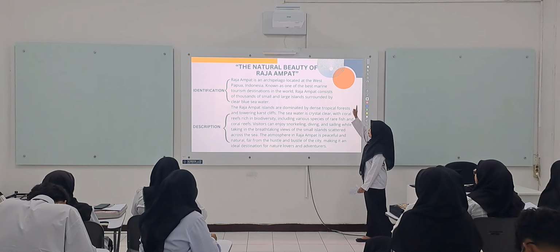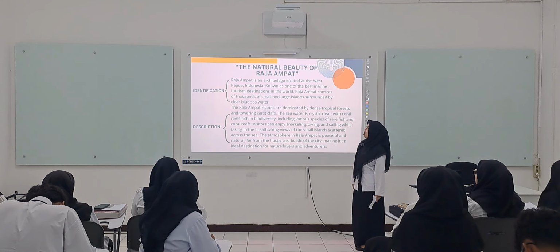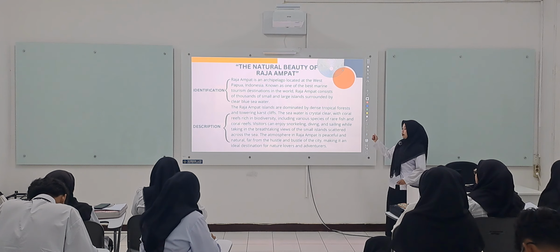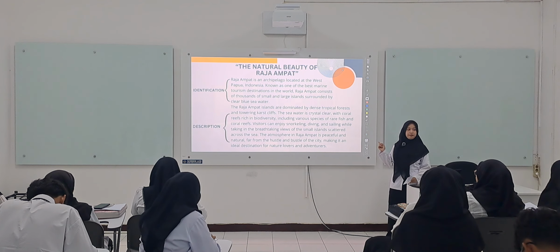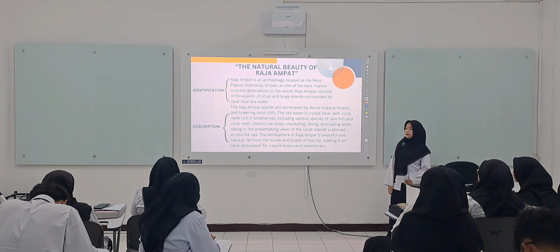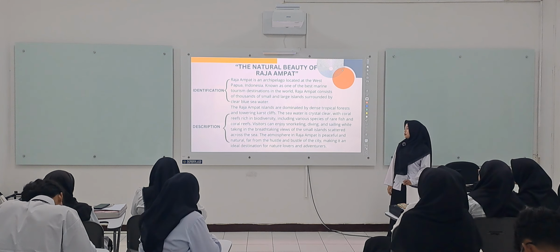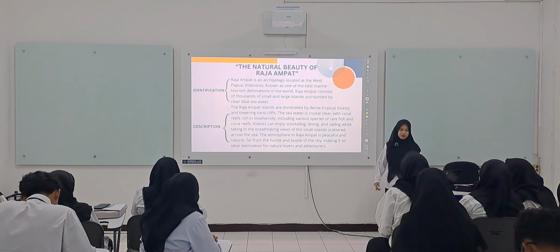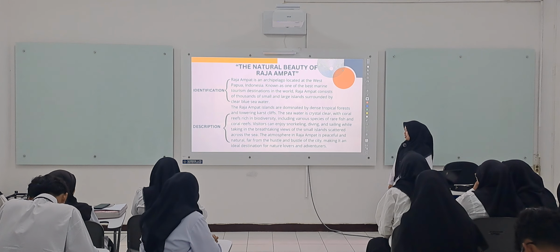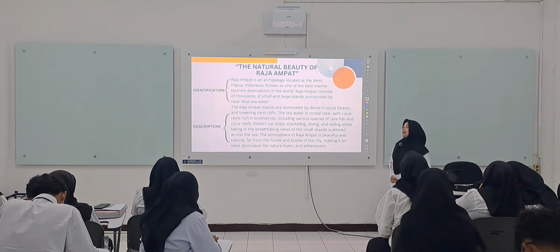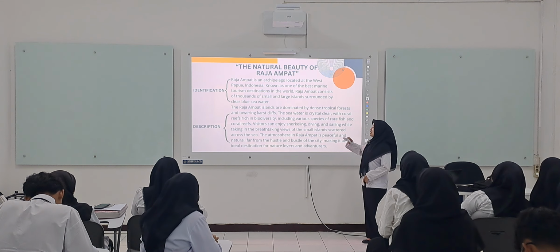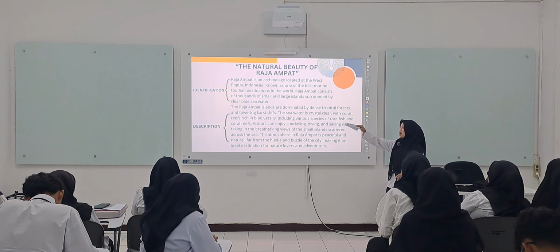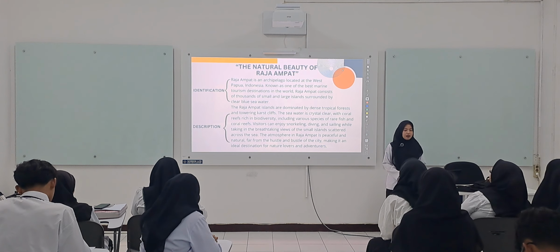The first paragraph is the identification of the descriptive text. The second paragraph, can you read for me, Mbak Salva? Okay, enough. This section is the description, this describes Raja Ampat in detail, right?